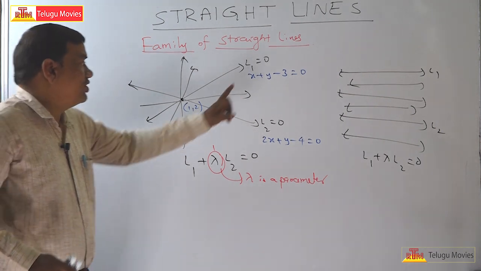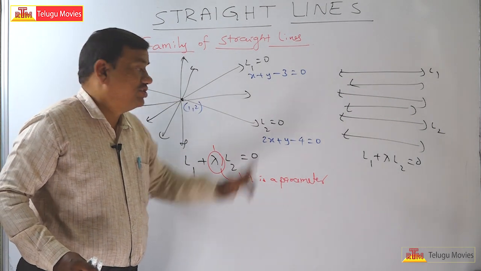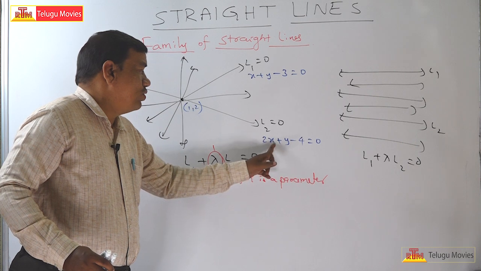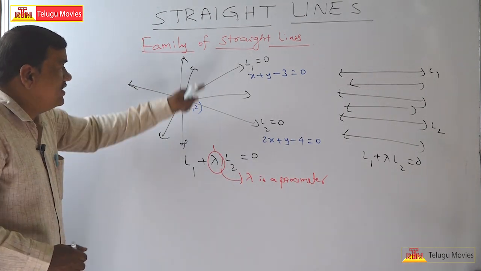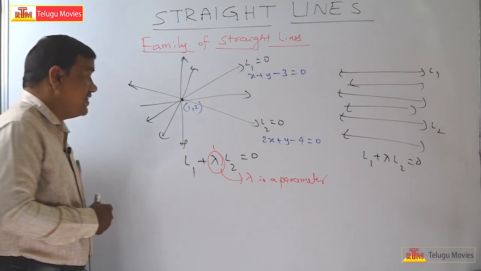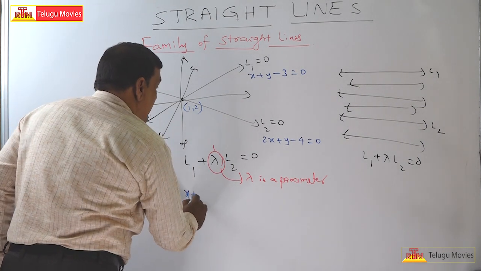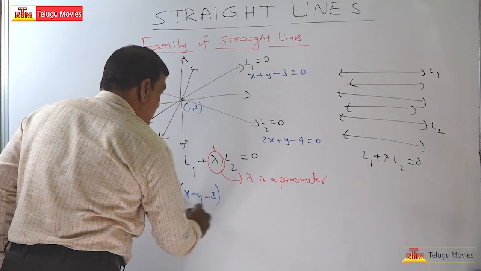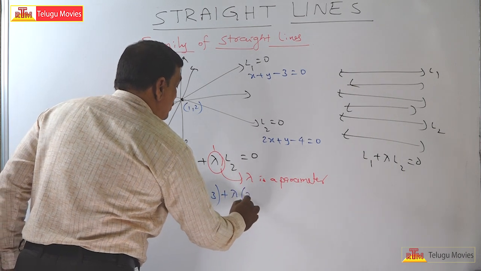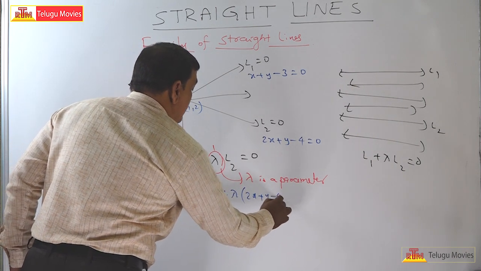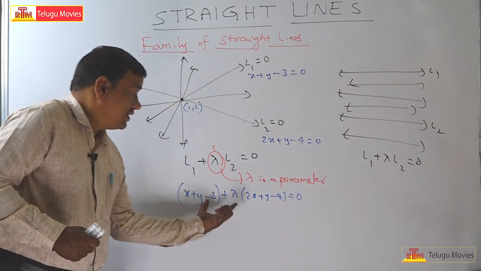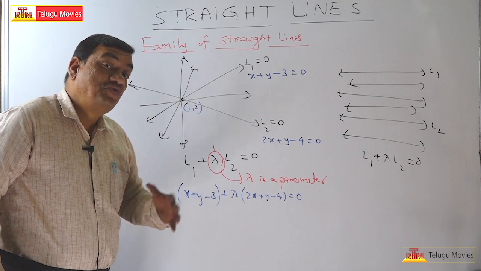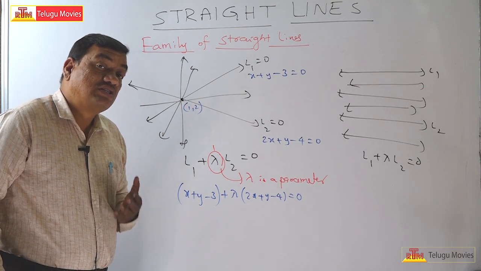Substituting, 1 plus 2 is 3, 3 minus 3 is 0; 2 ones are 2, 2 plus 2 is 4, 4 minus 4 is 0. Now, what is the equation of the family of lines? It is x plus y minus 3 plus lambda into (2x plus y minus 4) is equal to 0.